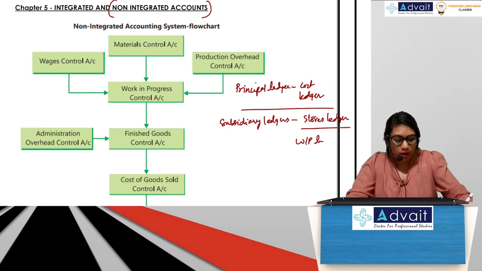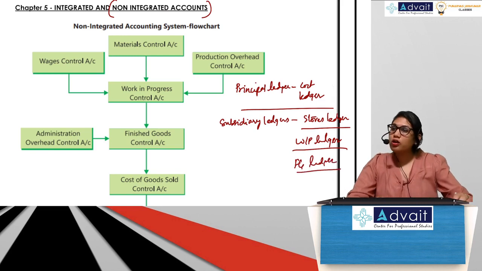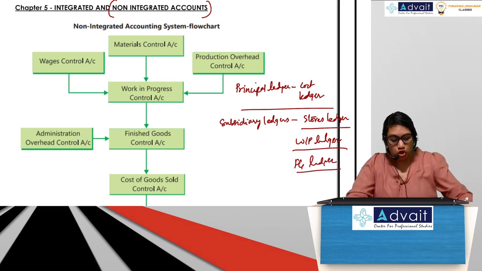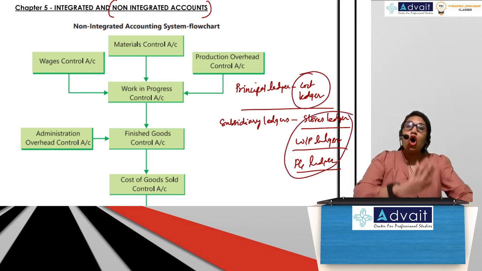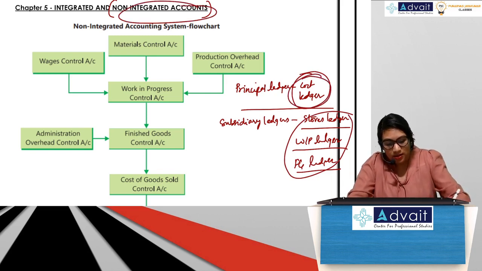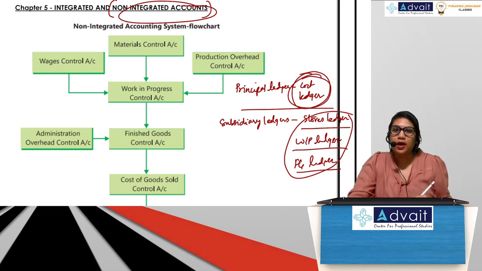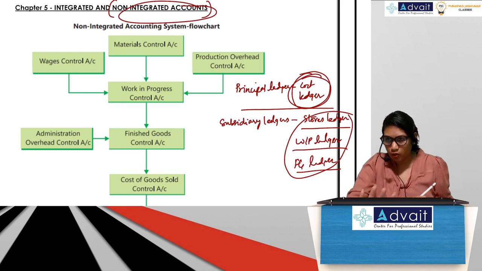You have a WIP ledger, which is for calculating your WIP, and the last one is the finished goods ledger, for recording all your finished goods. So the principal ledger is the cost ledger, and the subsidiary ledgers are these 3. So all the accounts in non-integrated accounts are opened in this cost ledger. We'll see what those accounts are in a while.